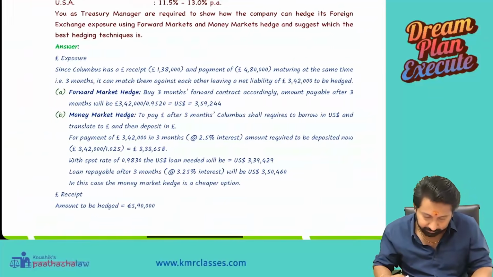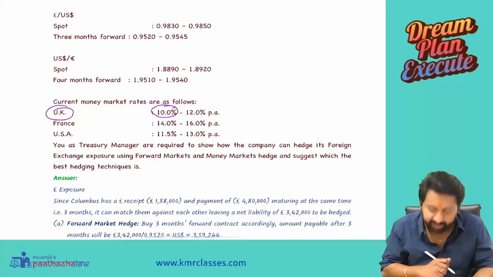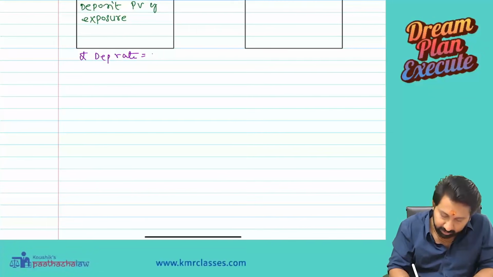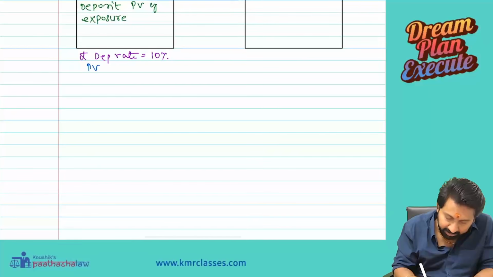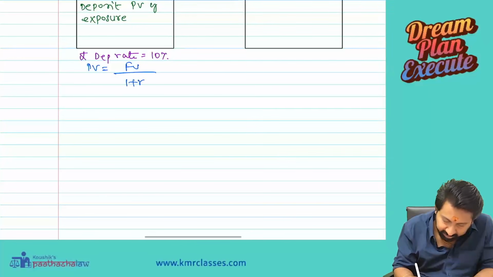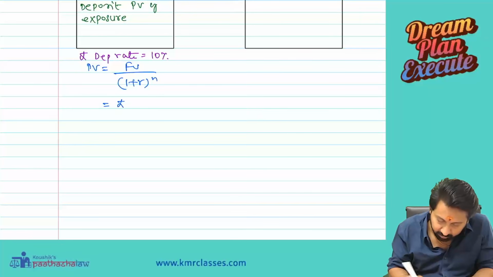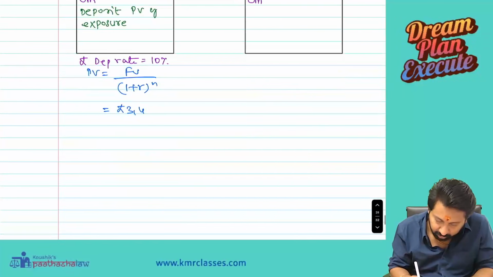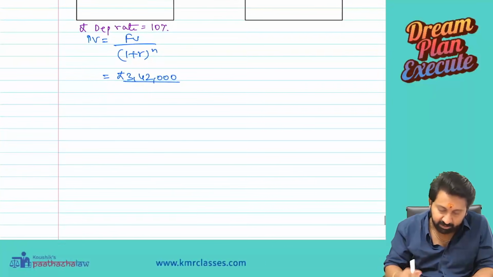See the question: pound deposit rate 10%. Now write the formula: PV equals FV divided by (1 plus R) whole power n. FV we know: 3,42,000 divided by (1 plus R) whole power n.